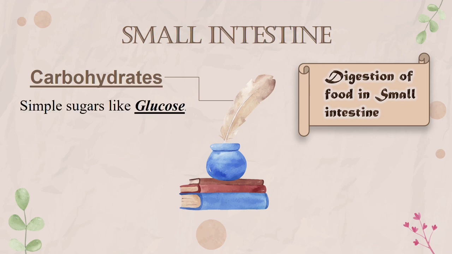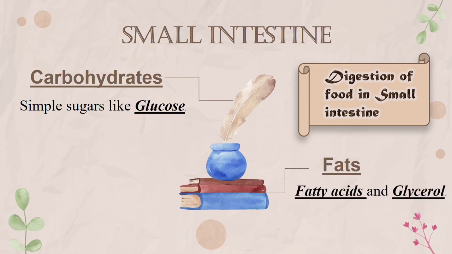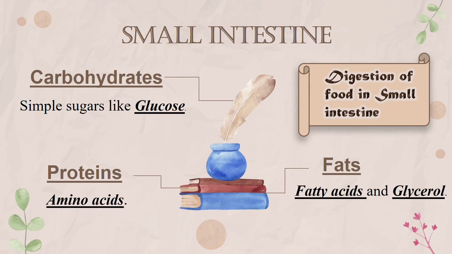Carbohydrates are converted into simple sugars like glucose. Fats are converted into fatty acids and glycerol. Proteins are converted into amino acids.